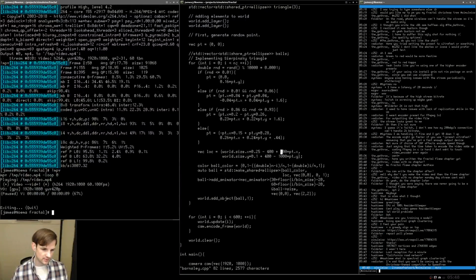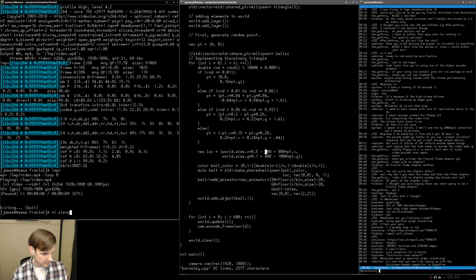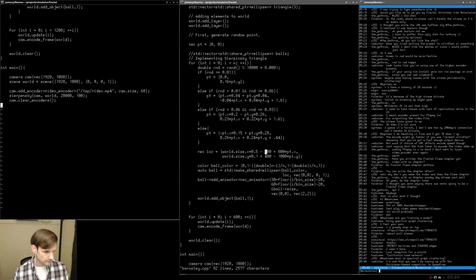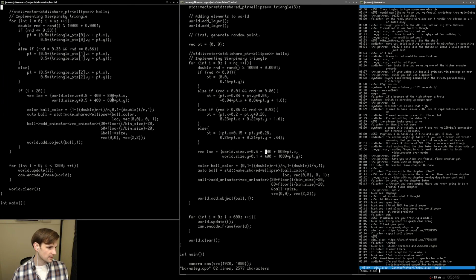I see what I was doing wrong. This guy, I think, still needs to be 5. Minus 400. What does the minus 400 do here? So it's going to be the size.x times 0.5, so it's going to move to the center. Then we're going to subtract out 400. But what does minus 400 do here? Vi sierpinski.cpp. Pop down here. What did I do over here? I said minus 400.